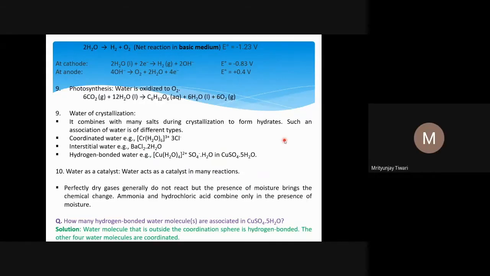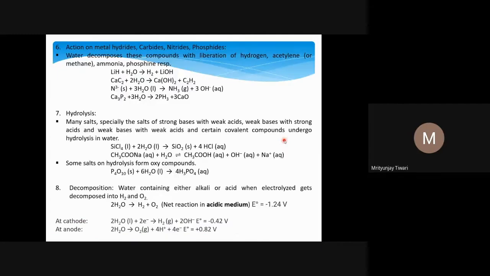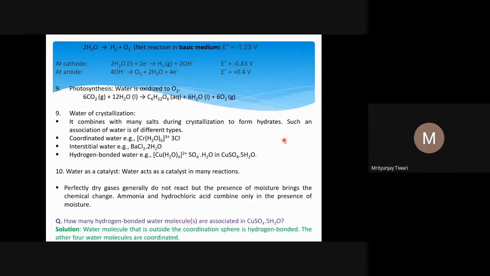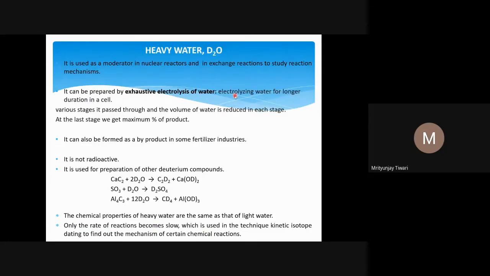Good morning, students. In our last class, last Saturday's class, we studied the chemical properties of water, and not only its structure and other things, but physical properties as well. The last thing that was left is heavy water. We'll study heavy water and then the hardness of water, and then this topic will be over. So let us first look into heavy water.